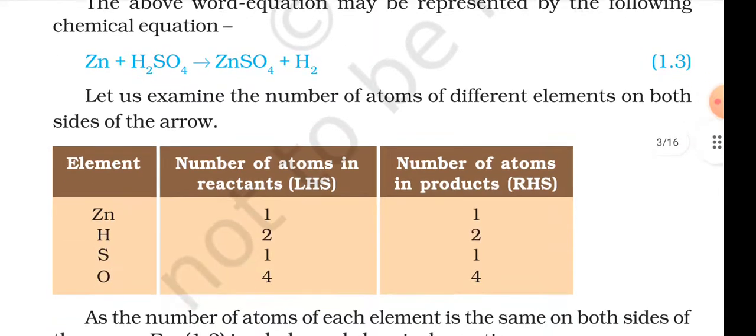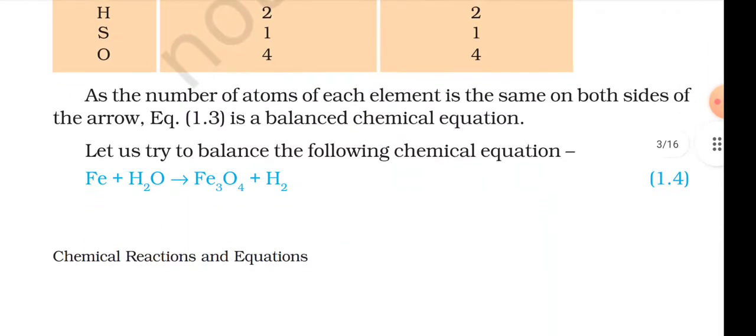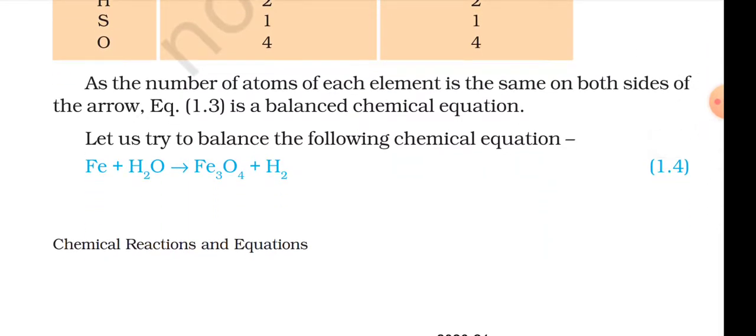equation 1.3. Let us examine the number of atoms of different elements on both sides of the arrow. Elements: number of atoms in the reactant (LHS), number of atoms in the product (RHS). Zn 1, 1; H 2, 2; S 1, 1; O 4, 4. As the number of atoms of each element is the same on both sides of the arrow, equation 1.3 is a balanced chemical equation.